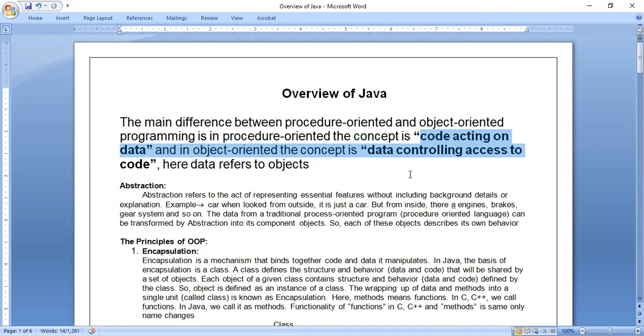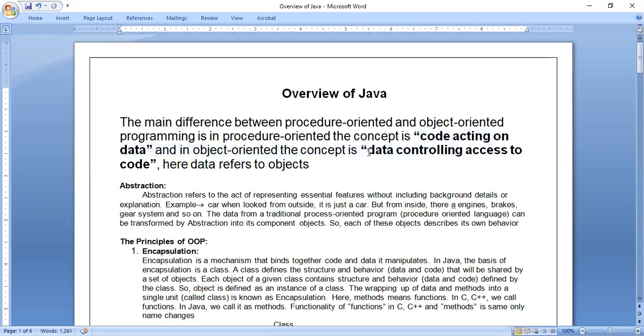That is, the real world is dependent on the computer world. If we are supplying data for the computer, first we have to see what software they have written, what program they have written, which method they have used, whether procedure oriented or object oriented. If they have used procedure oriented, then data will be dependent on the software. Data depends on the code. Code acting on data is nothing but data dependent on the code.